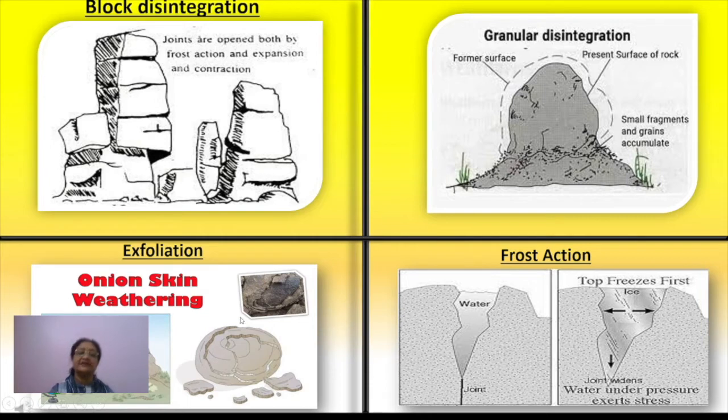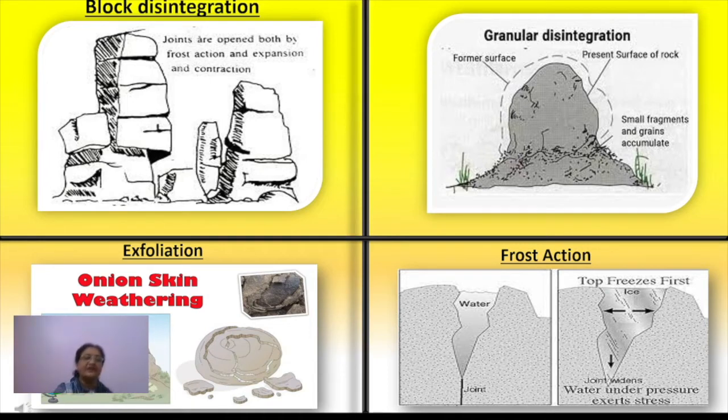Third one is exfoliation or onion skin weathering. Exfoliation is when the layers are leaving the rock just like it is peeled off, just like the onion. When we take out one layer of it, again the other layer is there, so layer by layer it is leaving the onion.